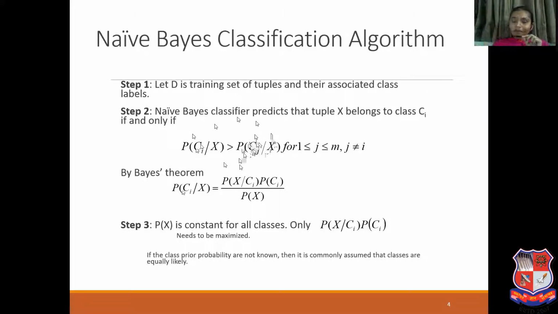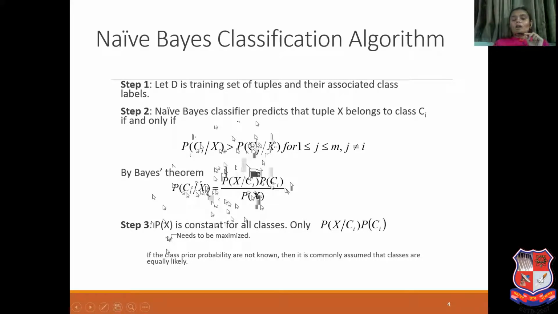Now, how will we find Ci given X and Cj given X? That depends on the Bayes theorem, which we have just seen. So what is Ci given X? By Bayes theorem, probability of X given Ci into probability of Ci, divided by probability of X. So this is our Bayes theorem. Now we move to step 3. We need to find out Ci given X and Cj given X depending on this particular equation of the Bayes theorem.